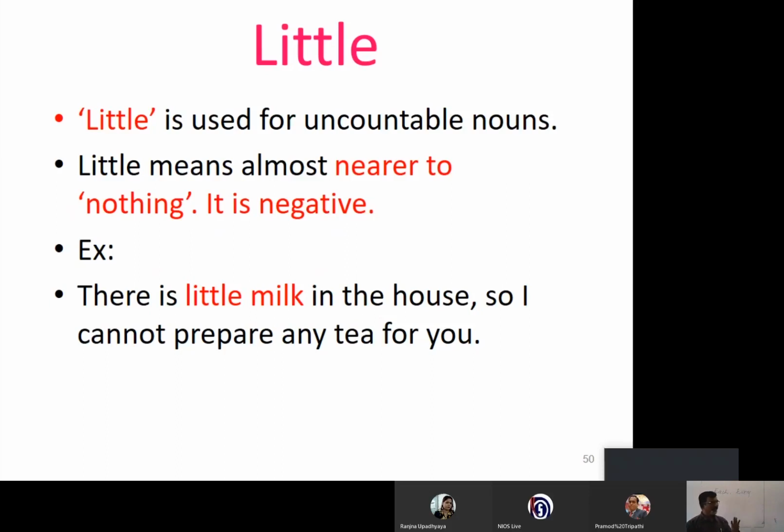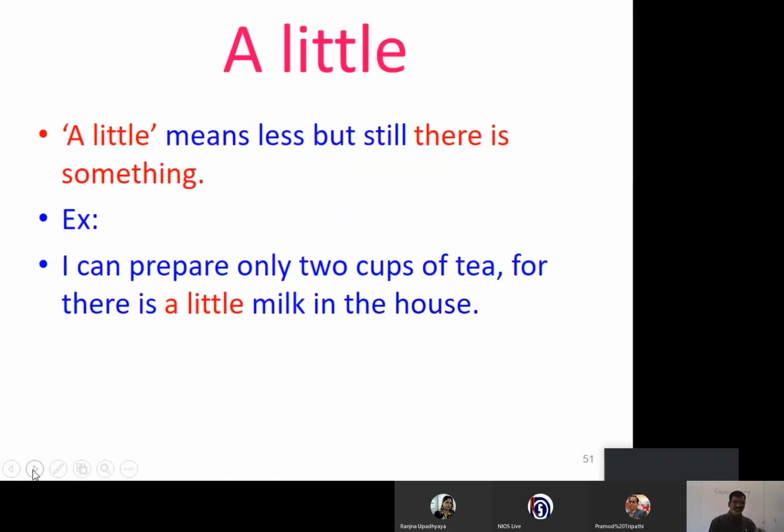Now see the second sentence here, a little. A little means less, but still there is something. This a little means less milk you have, but still there is something, not that it's nil.